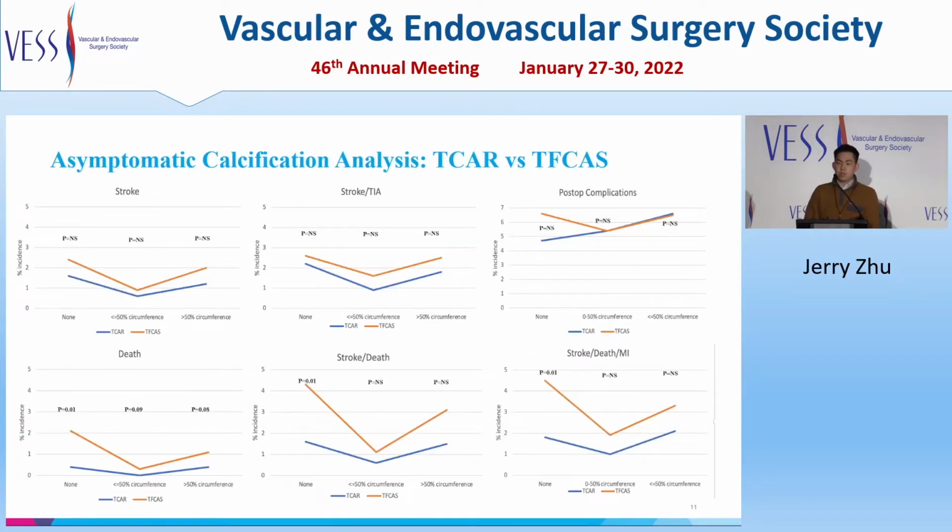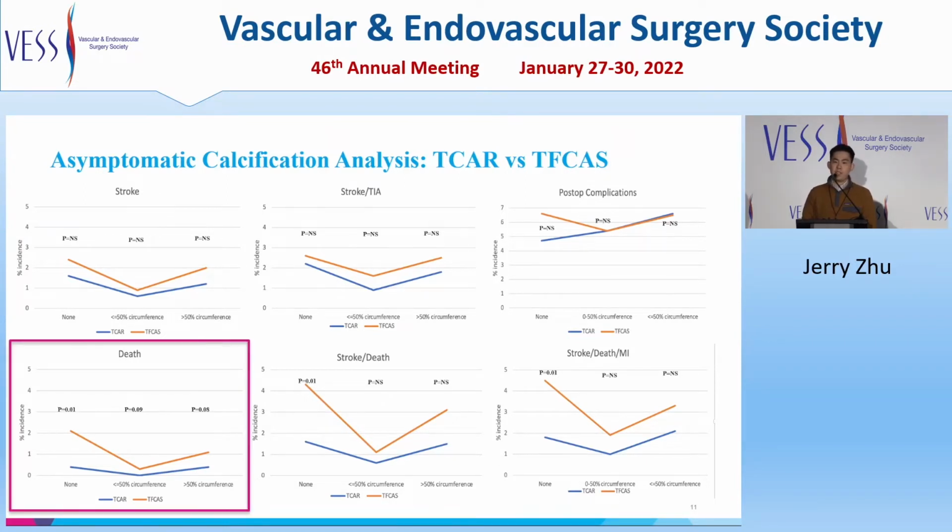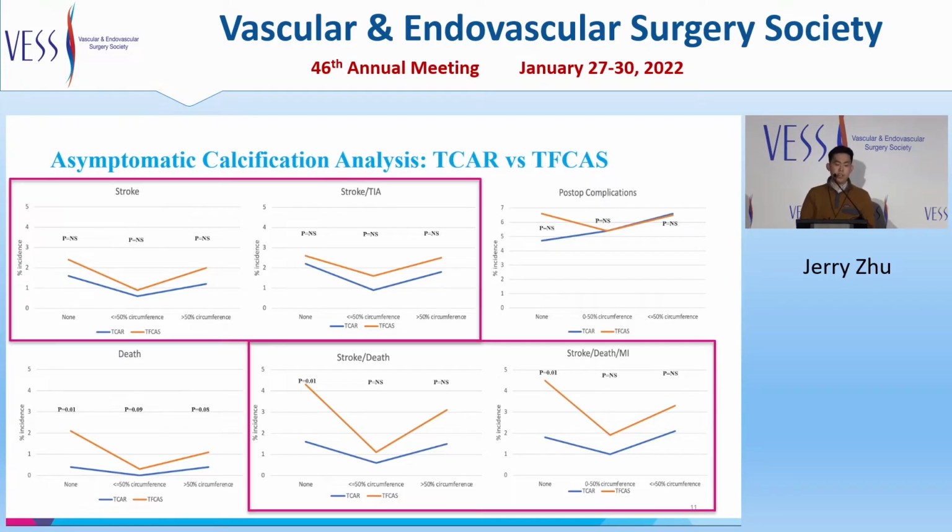Now moving to asymptomatic patients, similar to symptomatic patients, asymptomatic patients had significantly lower rates of death at all levels of calcification after TCAR. Rates of adverse events following TCAR appeared to be lower than TFCAS for stroke and composite outcomes, including stroke.